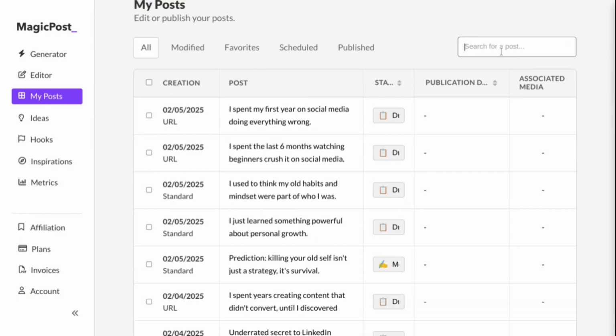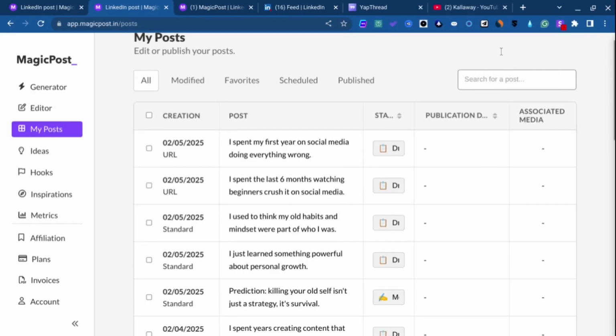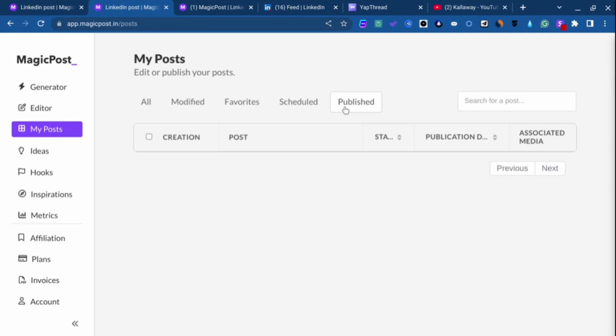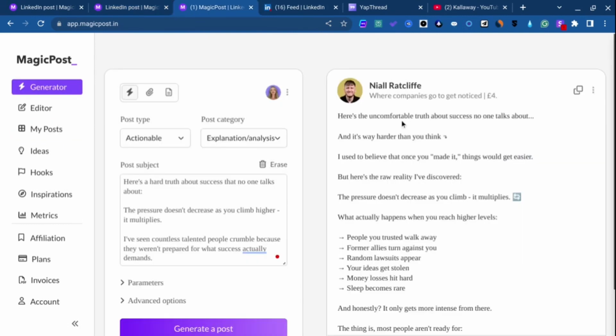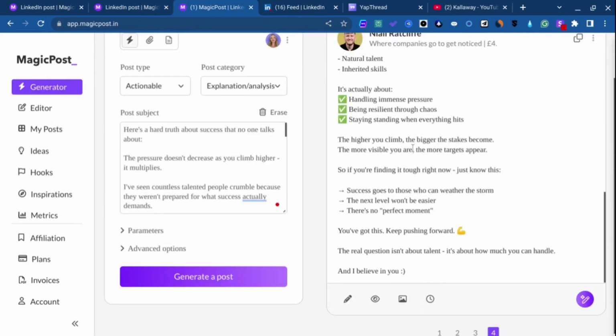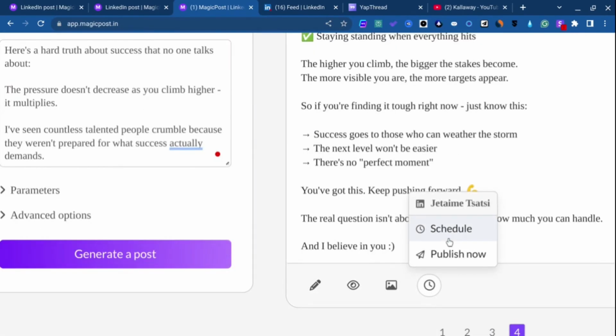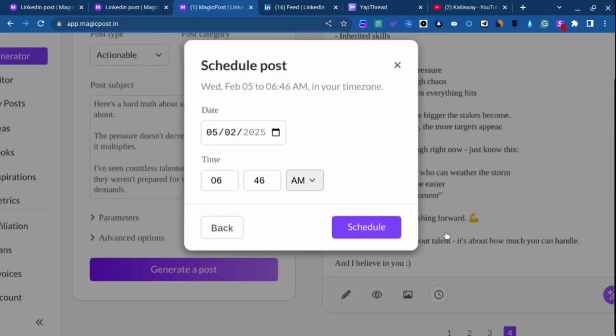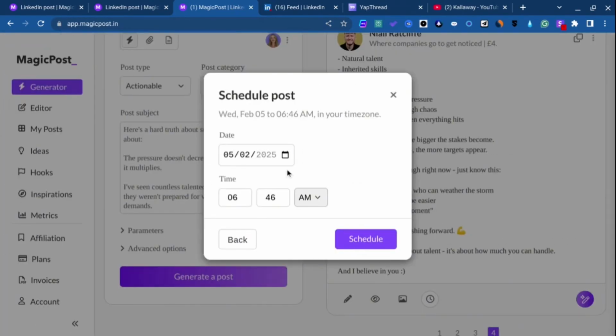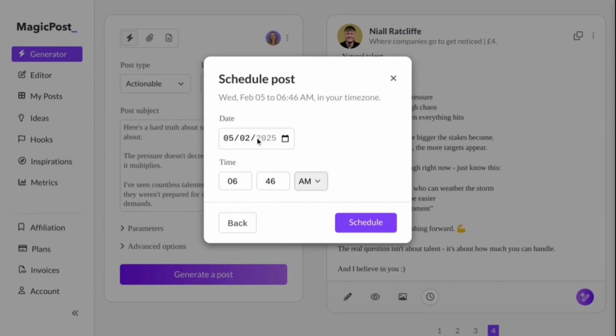I hope you get what I'm saying. If not, I'm sorry. But you can also publish your post directly from the tool itself. To do that, click on this little thing over here, publish or schedule. It's up to you. And as you can see, let's say I want to schedule this post, I don't know, but you get the gist of it.